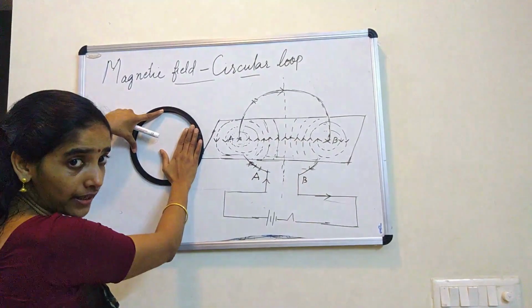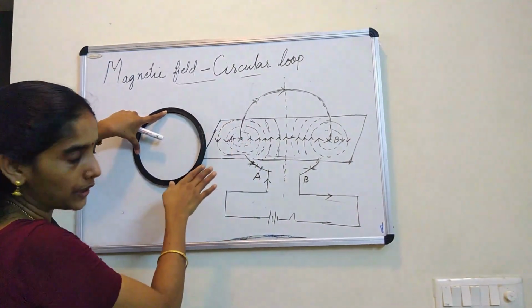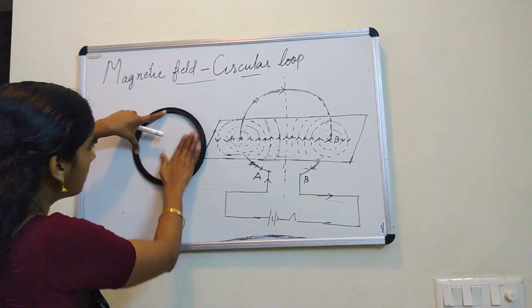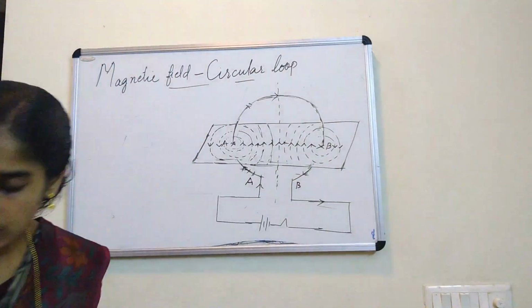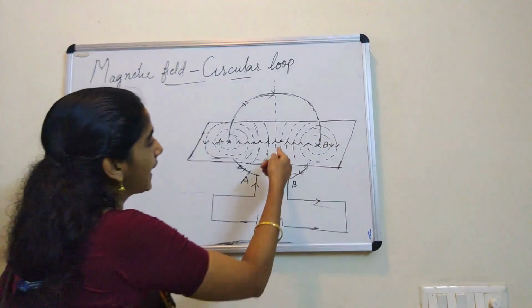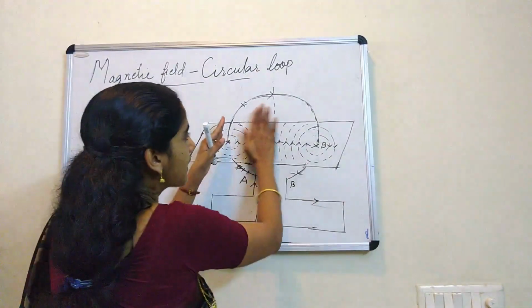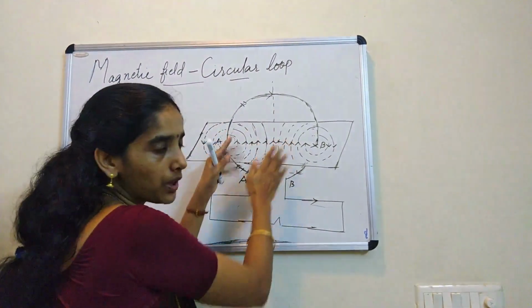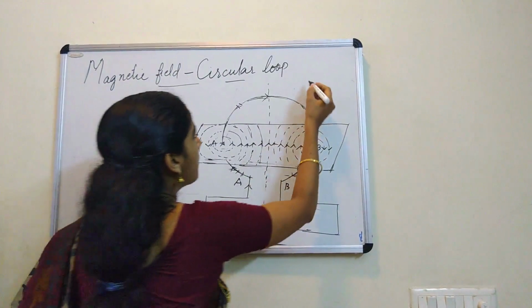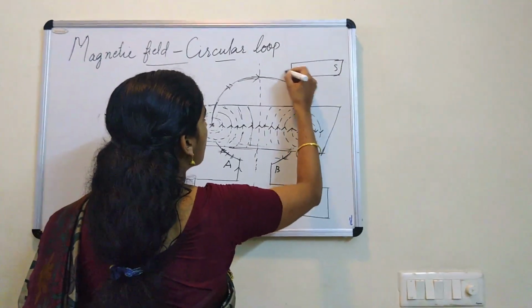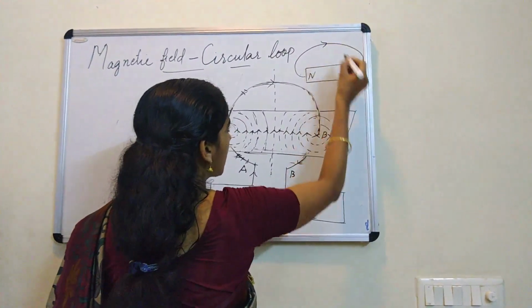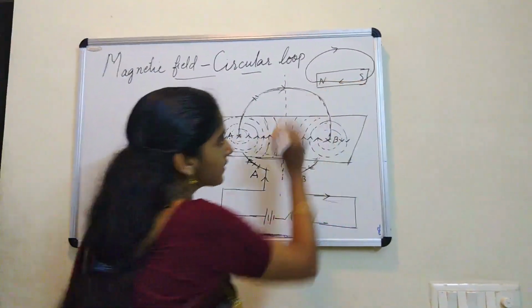Now, the loop is a magnet. Why? Because current is passed through it. This is called inside the magnet. This is called outside the magnet. Okay. Now, look here. Magnetic lines, where to where? Here inside. This is inside the loop. What we studied in the case of a bar magnet, we have seen that magnetic lines are moving from north to south outside, south to north inside.